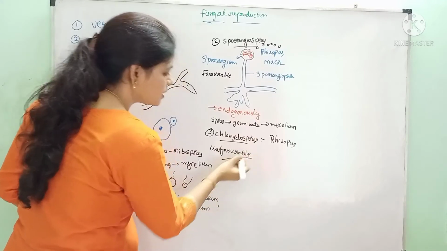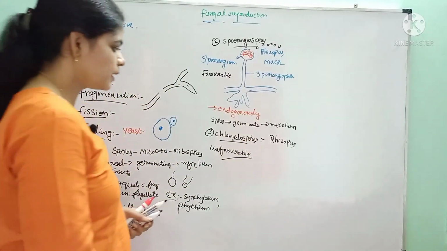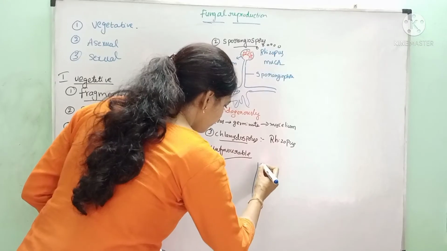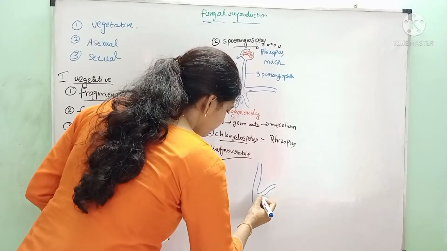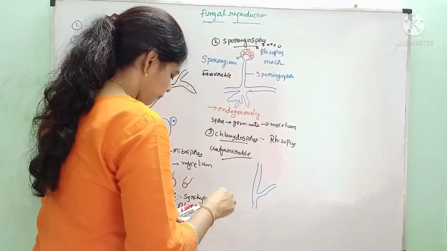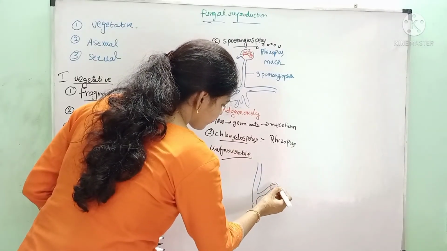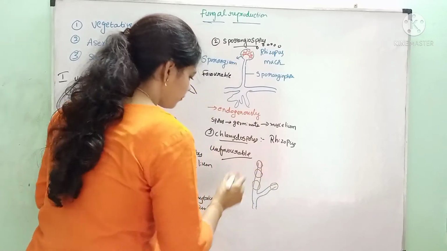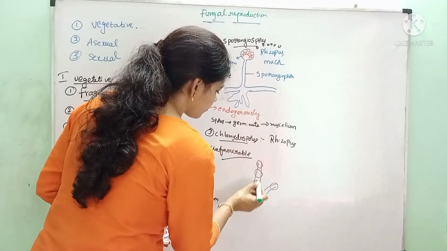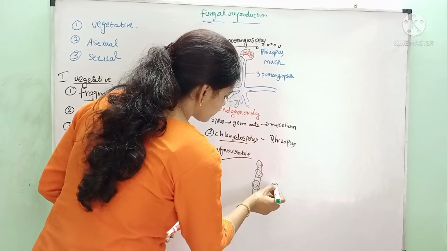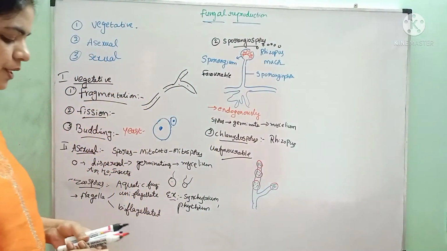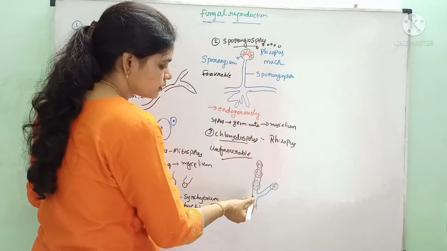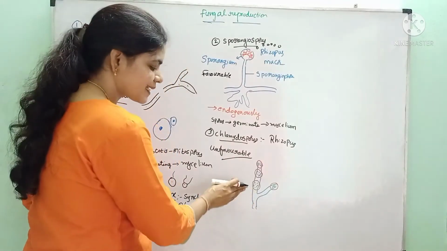During unfavorable conditions, the hyphal structures form round, thick-walled structures which are called chlamydospores.